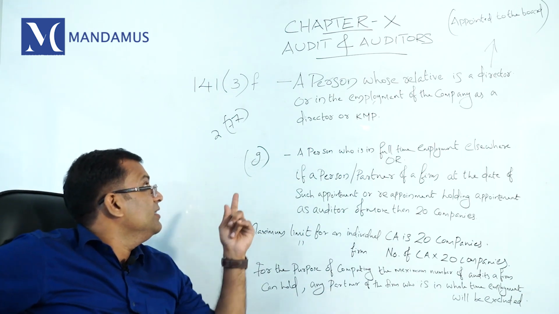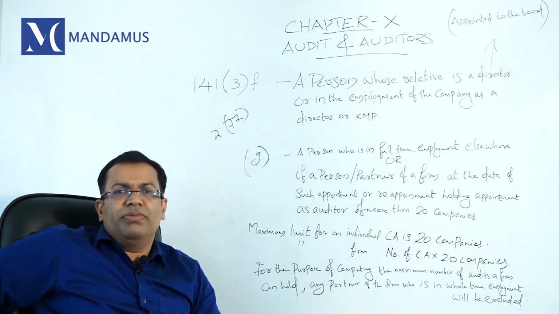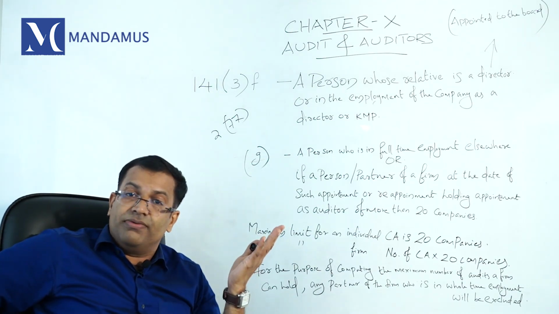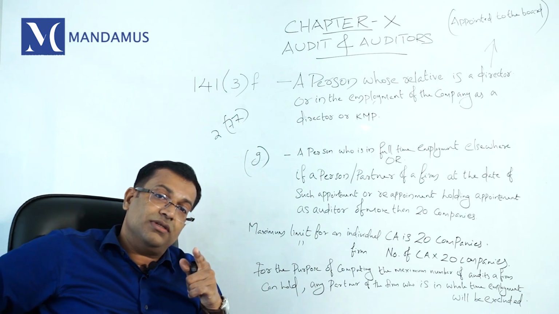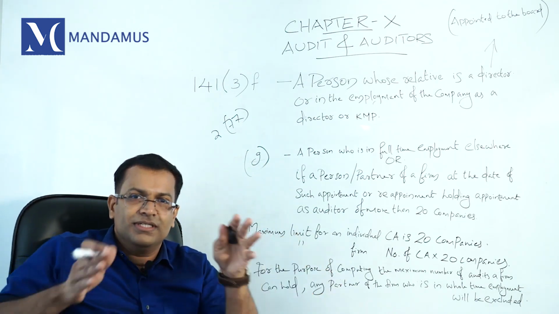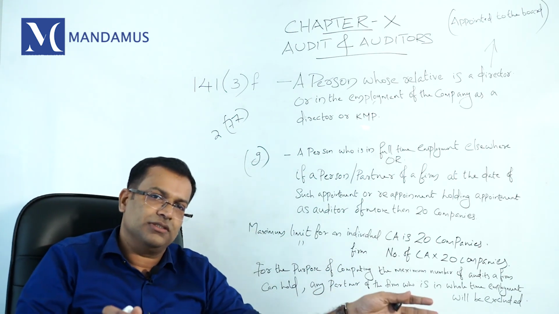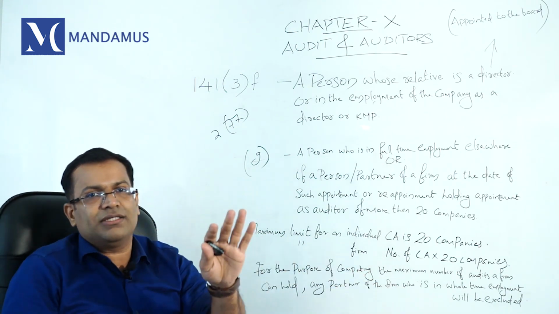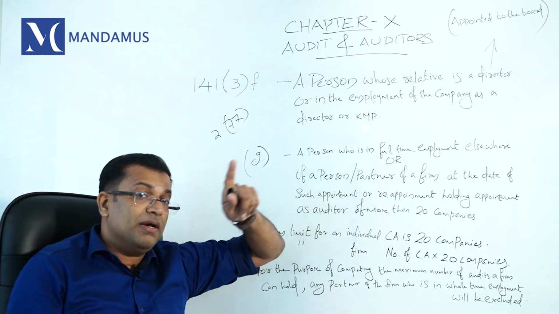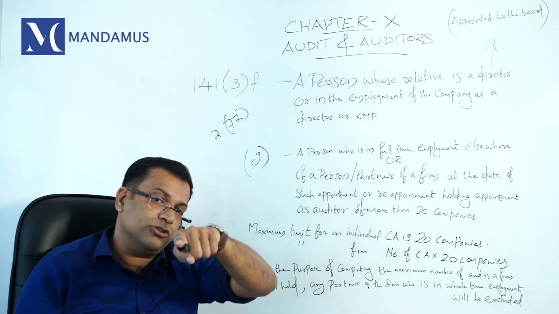Now, another one, clause G. Clause G means if you are a chartered accountant and you are in full-time employment elsewhere, then automatically disqualification attracts. That means you cannot practice and be in employment simultaneously. When you are in practice, you should not accept employment in any company or elsewhere. So accepting employment elsewhere will attract disqualification.